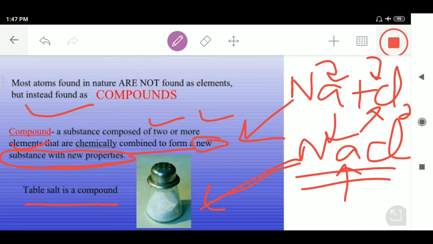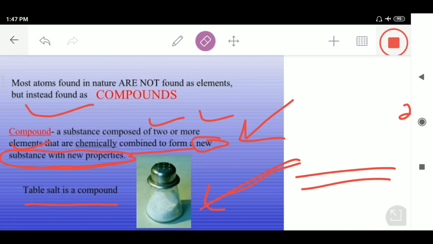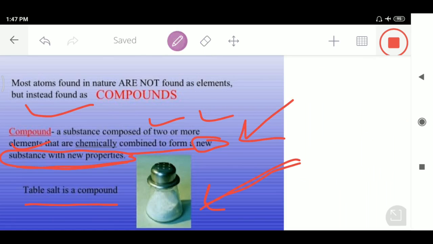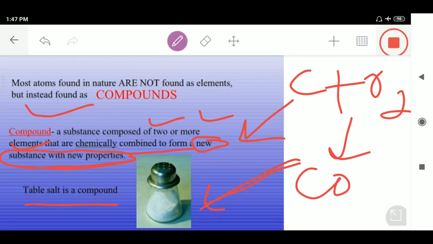For example, let me give you one more example. This is carbon plus oxygen. It forms carbon dioxide. This carbon is having its own properties. For example, carbon is having the property of catenation, that's the property of self-linking, and this oxygen is having the property that it helps in burning. This carbon dioxide has entirely different properties than that of the carbon, than that of the oxygen. So from this discussion, I can draw a conclusion.